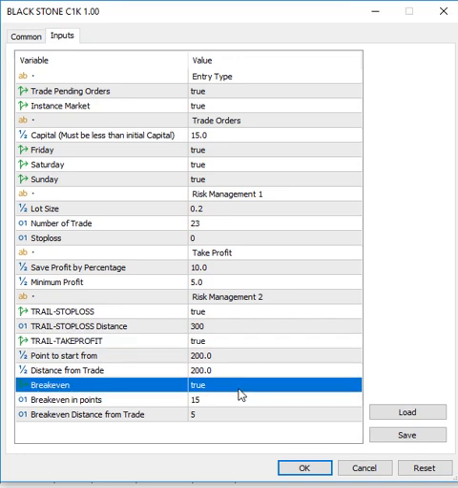Now we have our break even. Once the market is in a positive direction, it will move the position to break even in order to cover up our loss. So this is the major advanced thing about this particular EA.